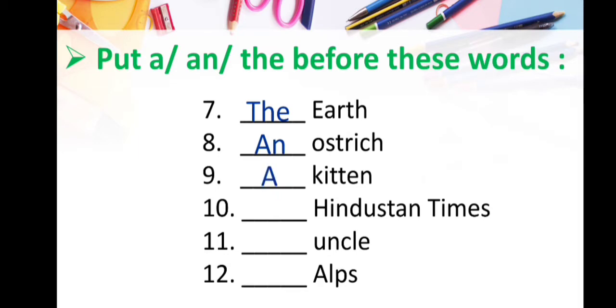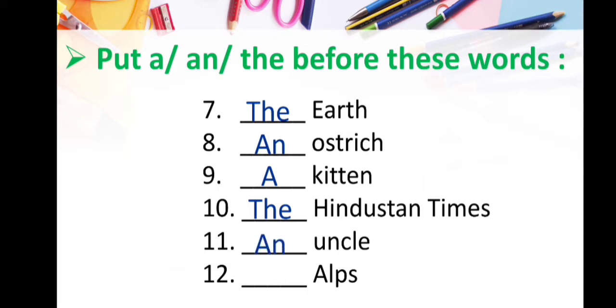Next, Hindustan Times. This is the name of the newspaper. That's why we will use which article? Yes, the Hindustan Times. Next is uncle. Here you can see uncle starts with which sound? Yes, the vowel sound. That's why we will use an here.